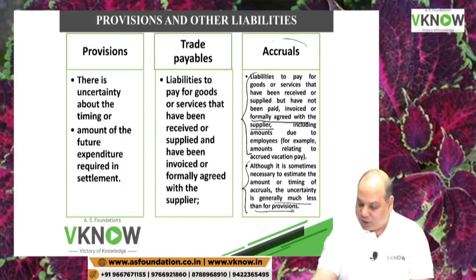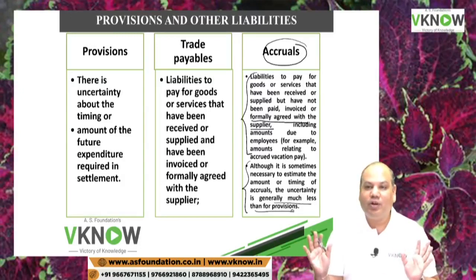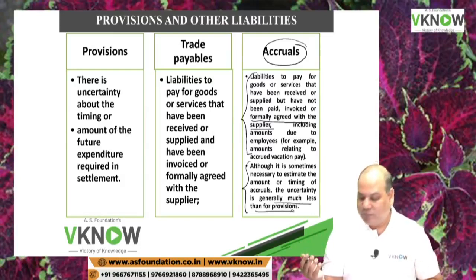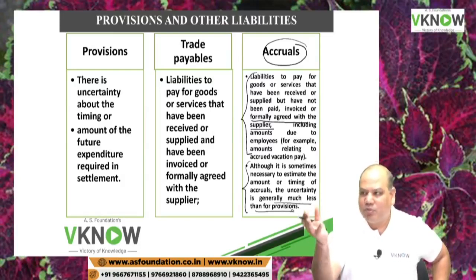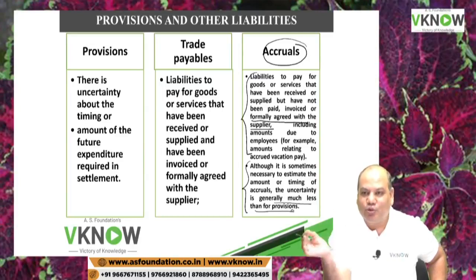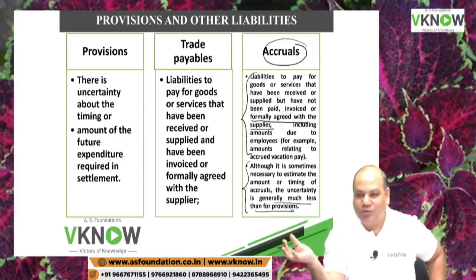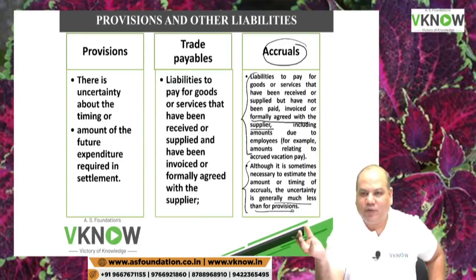So employees may take holidays for which we will pay them. But although there may not be a formal agreement with that, it is accrual. Electricity bills, more or less we know how much I have to pay. Is it right? So accrued. At the end of the year we pass an entry, interest accrued, expense accrued, based on our rough estimate. But it doesn't require too much uncertainty.